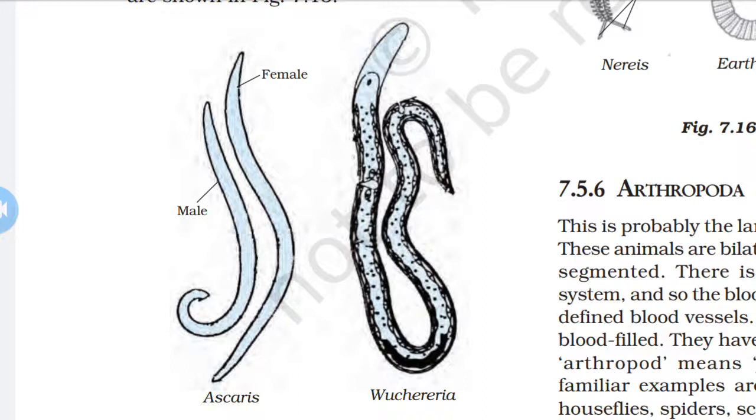These are very familiar as parasitic worms. These are parasitic animals because they live in other animals, and they cause diseases also, such as the worms causing elephantiasis, or the worms in the intestine, that is roundworm or pinworms. So the examples, that is Ascaris and Wuchereria, are all examples of the Nematoda.